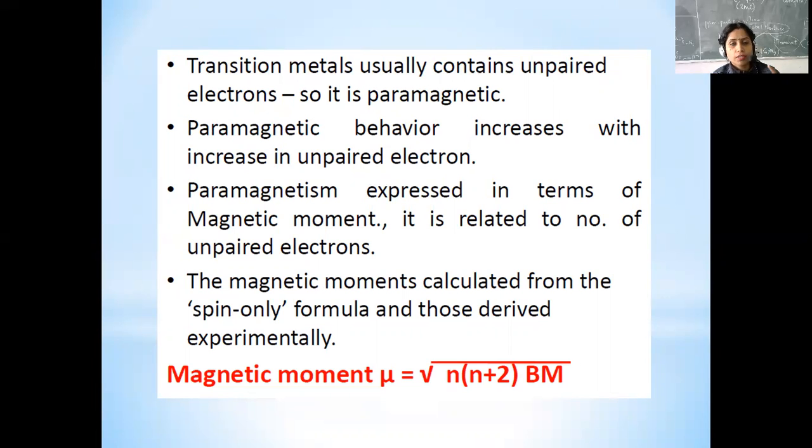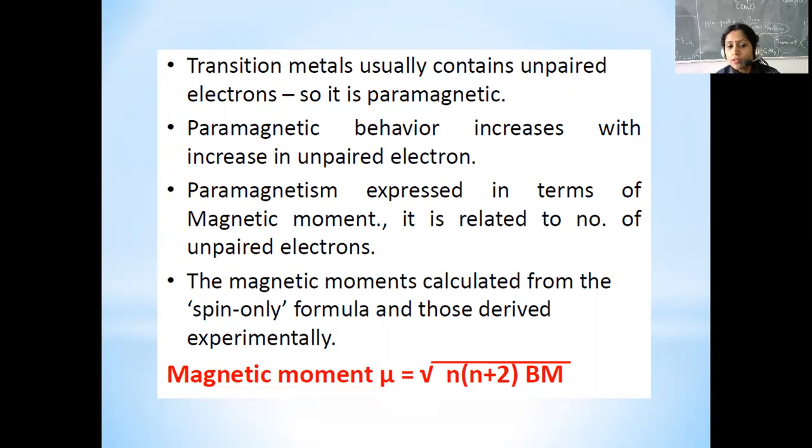An electron is associated with the nucleus. The motion of an electron around the nucleus is just like the motion of Earth or other planets around the Sun. Like the Earth rotates on its own axis and also revolves around the Sun, similarly the electron also rotates on its own axis, which is called spin motion, and its revolution around the nucleus is called orbital motion.